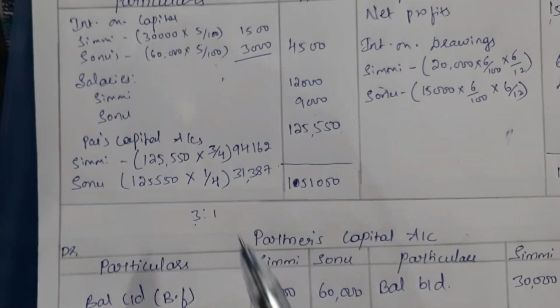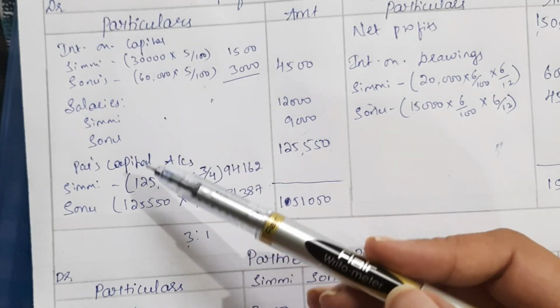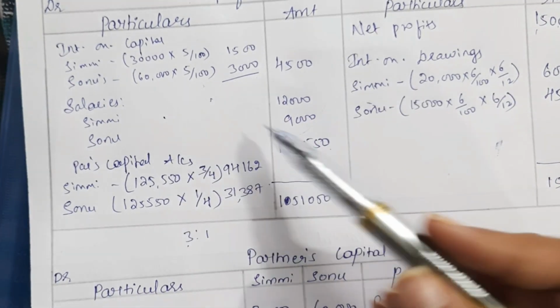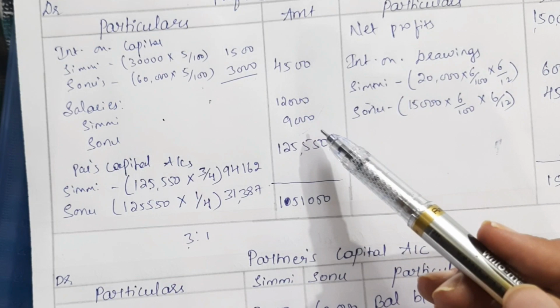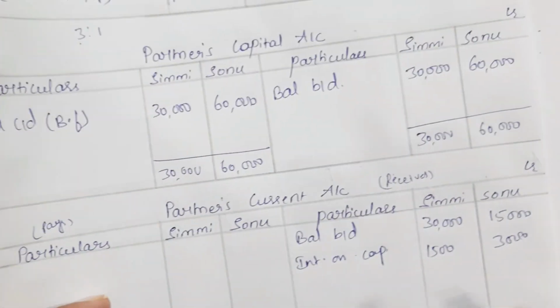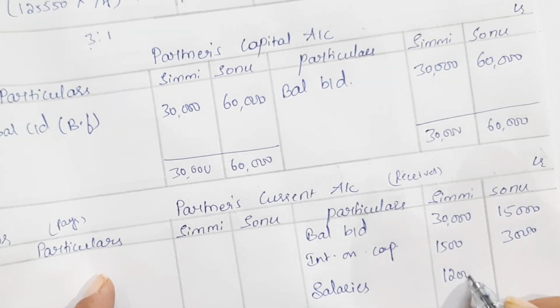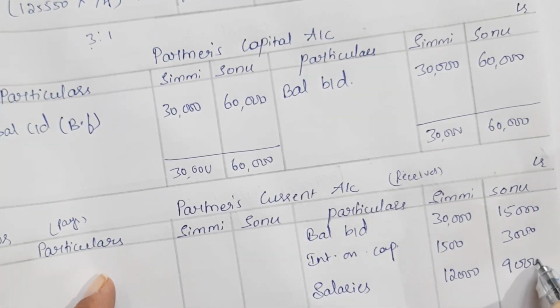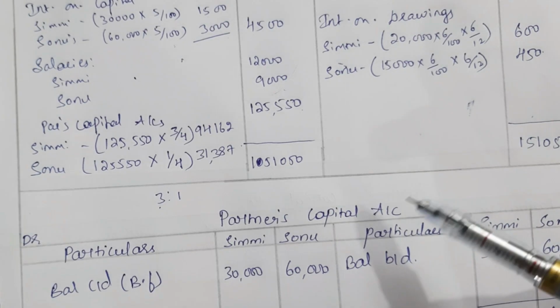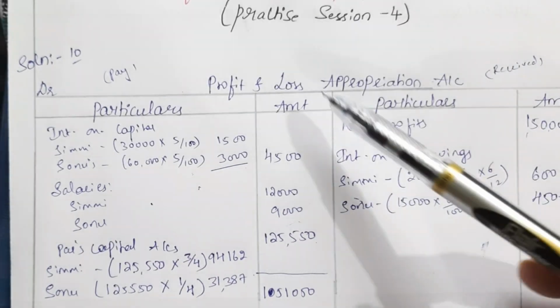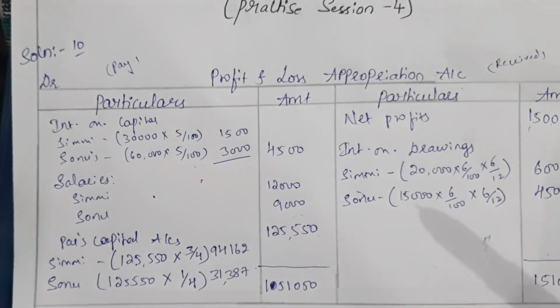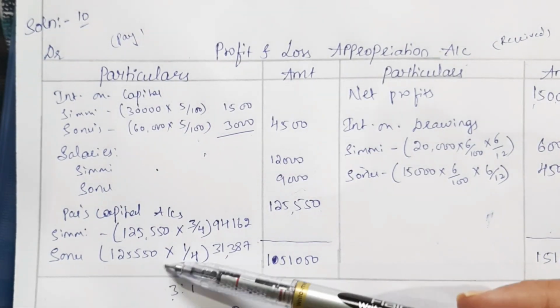Okay, then after that there are salaries which should be given to the partners, right? So salary for Simi is 12,000 and for Sonu it's 9,000. Salaries 12,000, okay, and 9,000. Other than that, profit or loss from the profit and loss appropriation account. We have profit in this question, right?